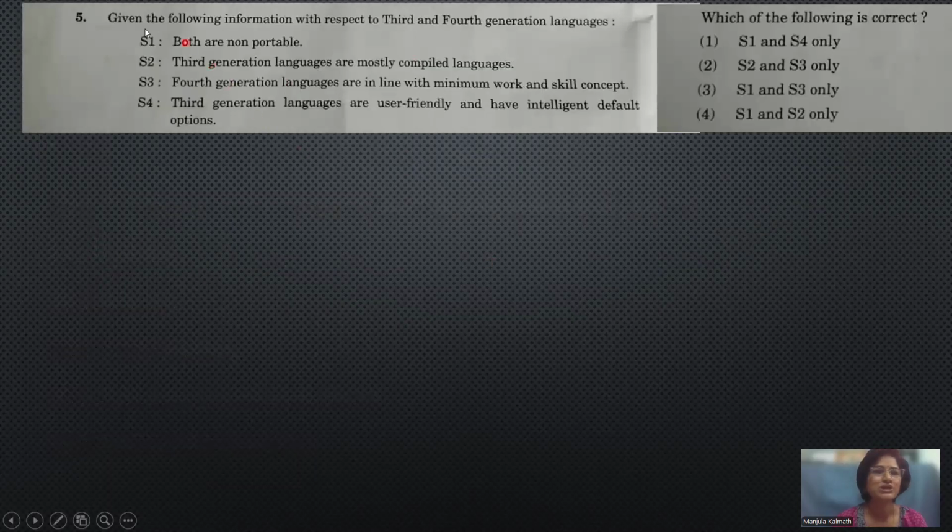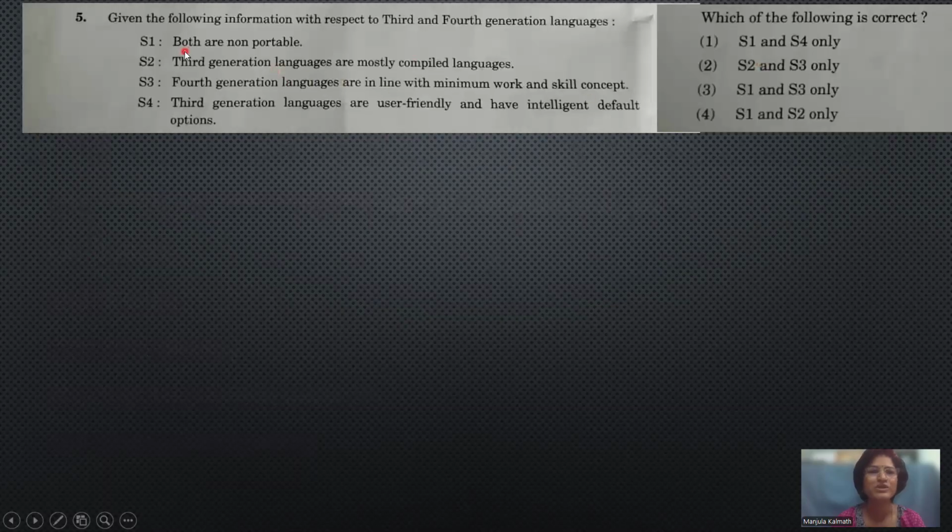The next question is, given the following information with respect to the third and fourth generation of languages, which are correct? Here the alternatives are either S1, S4 is correct, or S2, S3 is correct, S1, S3 or S1, S2. Which is correct?